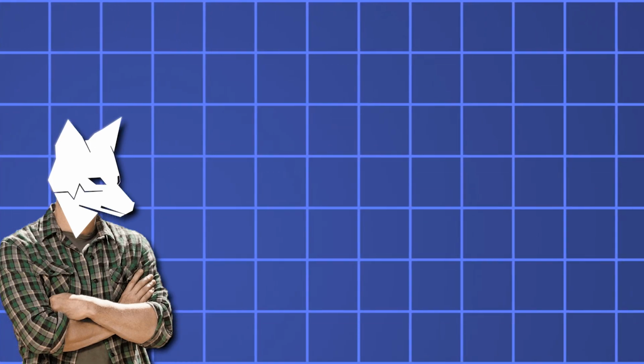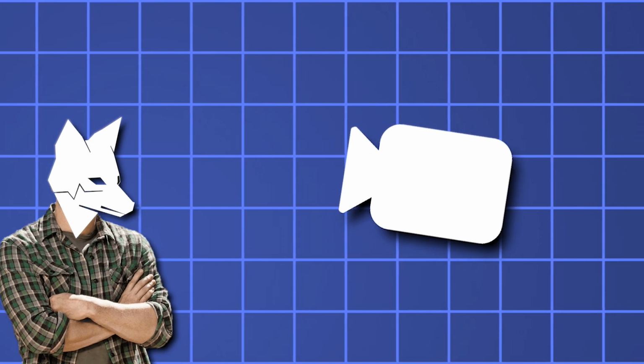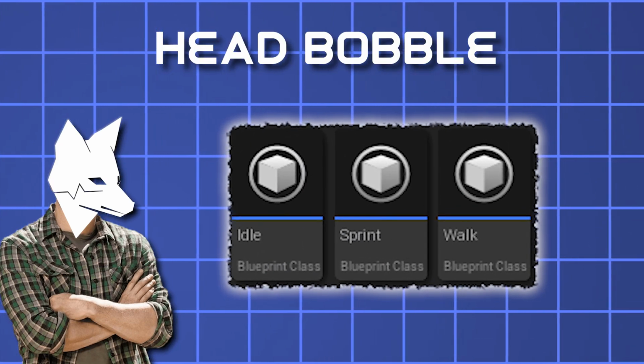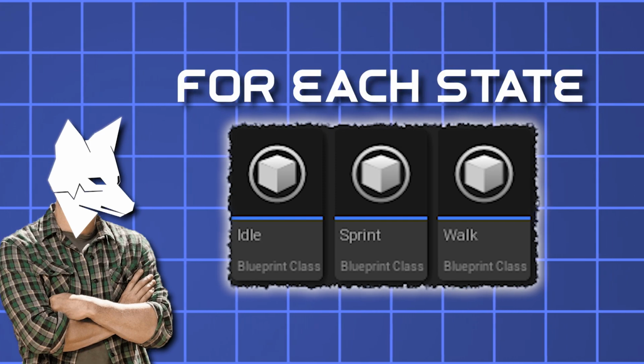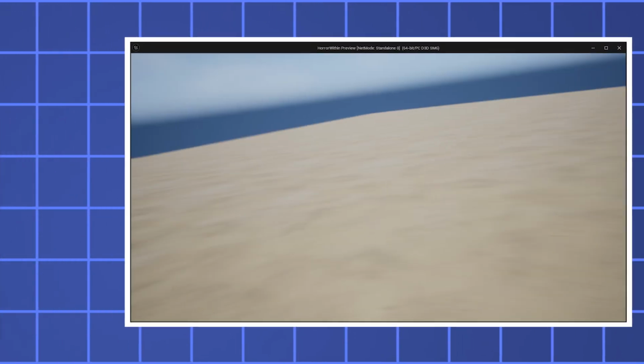I want it to be heavy and I want to shake it whenever the player moves. So not only will you move, you will also feel the movement. This is also known as head bobbing. I can get it working just by placing something called the camera shake actor. It does exactly what it says. It shakes any cameras within its range. So I applied it and voila.